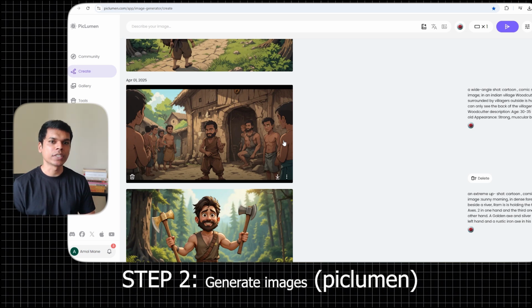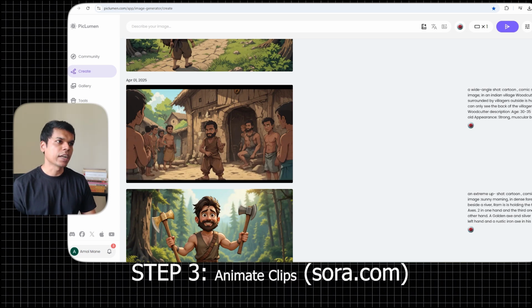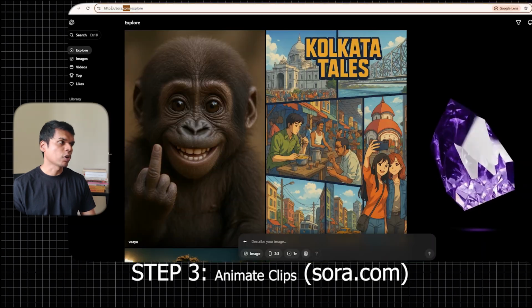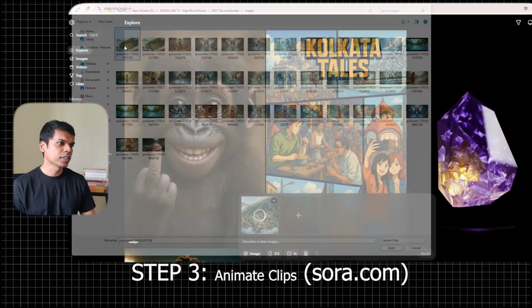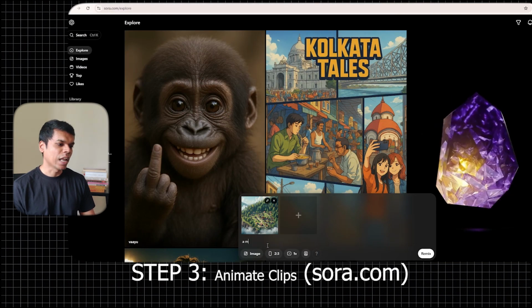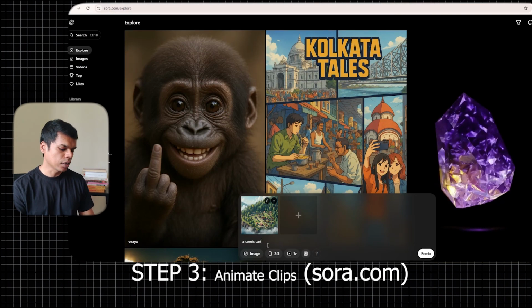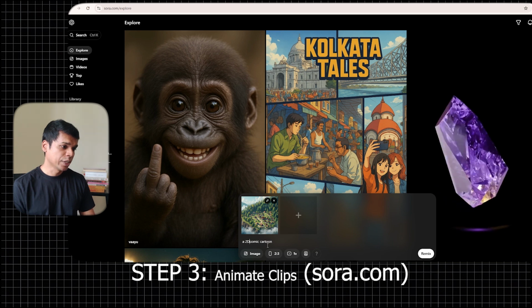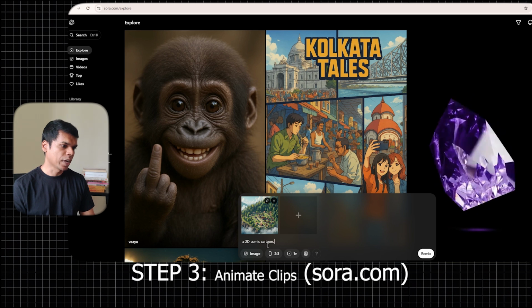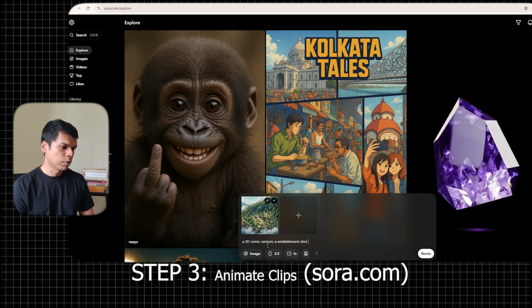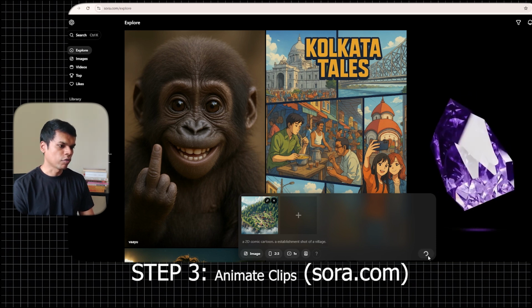Now what we have to do is generate animation from them. For that, we have to head over to Sora.com. And from here, I'm going to import the image from my device. So I have imported the image. Now I'm going to ask Sora to generate a comic cartoon. Make sure you mention 2D, otherwise every image will look different. A 2D comic cartoon, an establishment shot of a village.